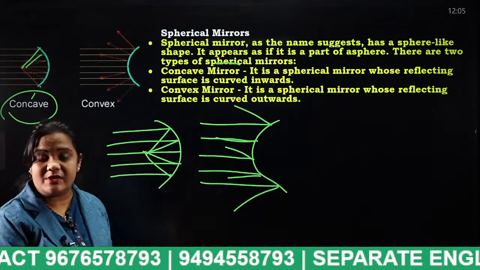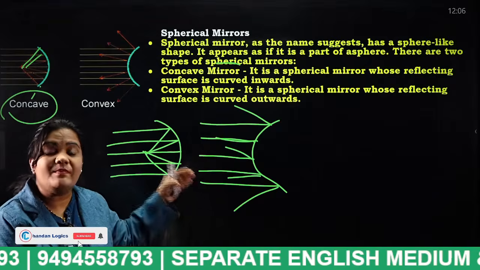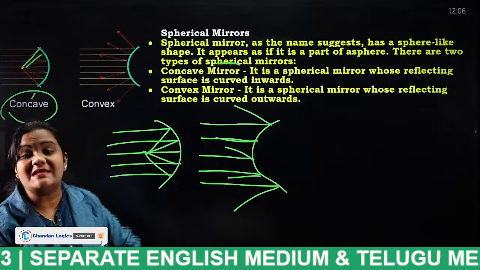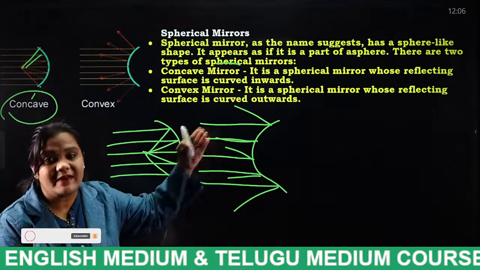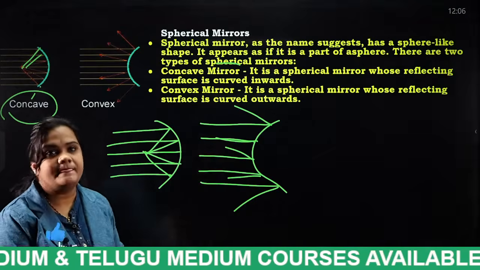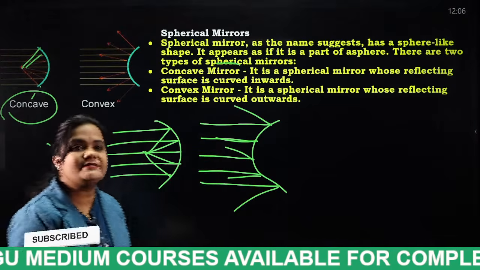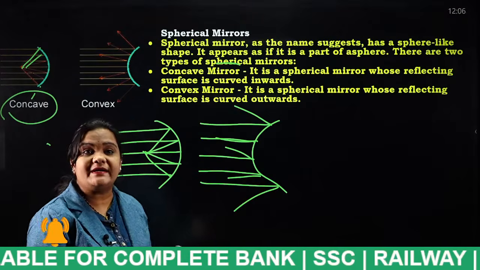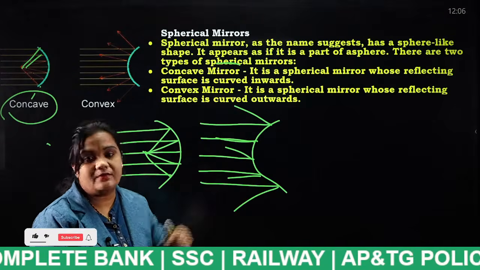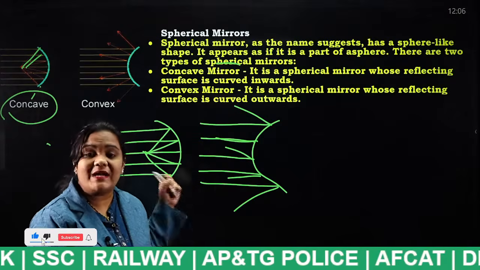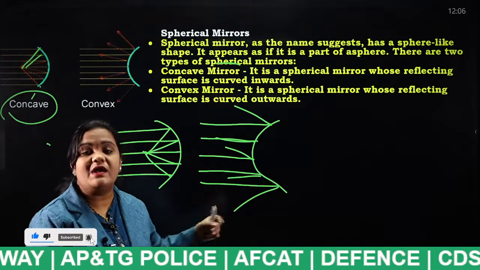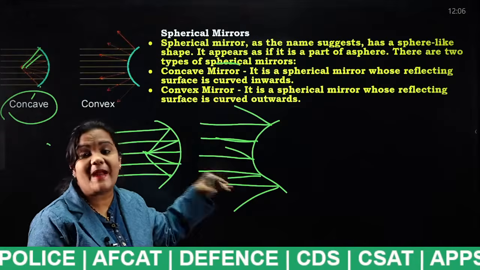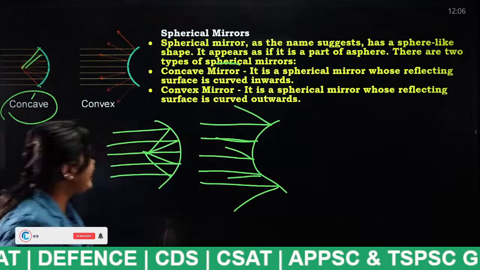And one thing, students, you have to remember: concave mirror and convex mirror are different from concave lens and convex lens. Okay, done, students? So in concave mirror, all the reflected rays will reach at the center, so they will meet at the center. When it comes to convex mirror, they will be reflected back in different directions.